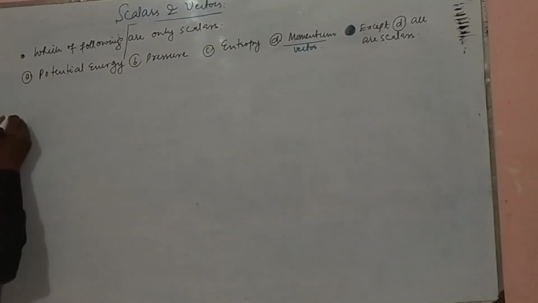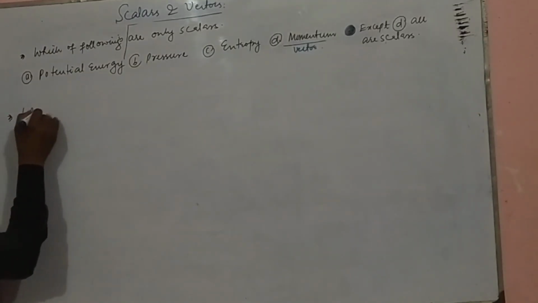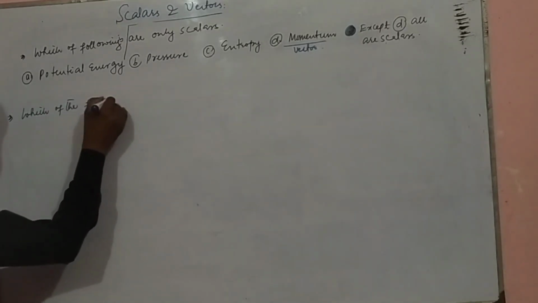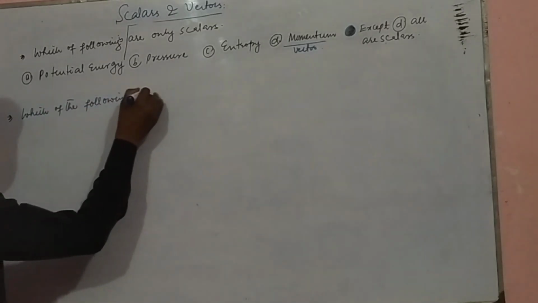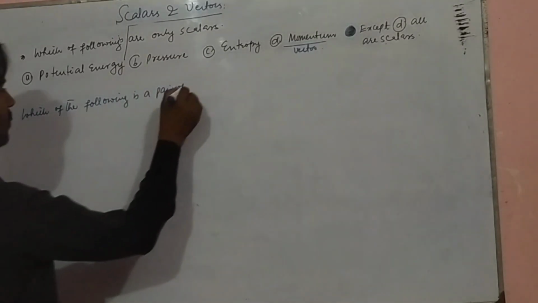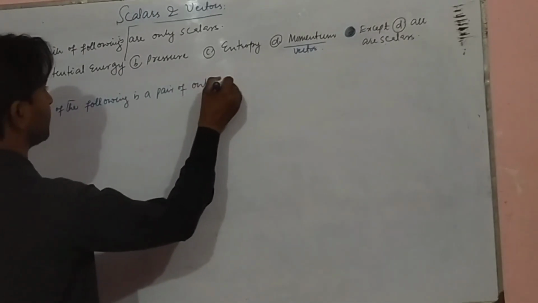After that, let's say which of the following is a pair of only vectors.